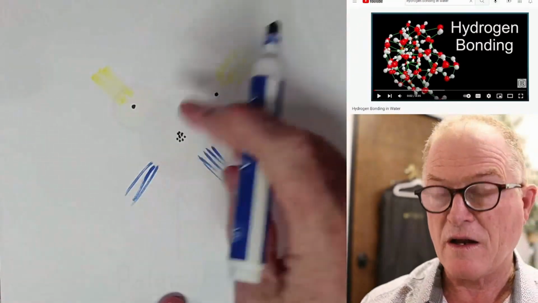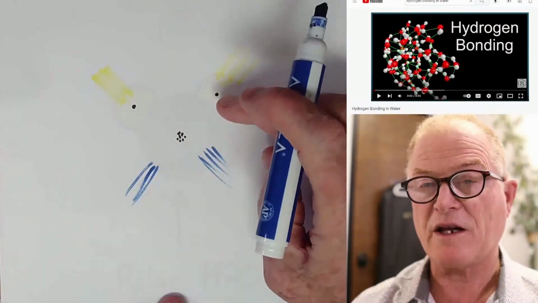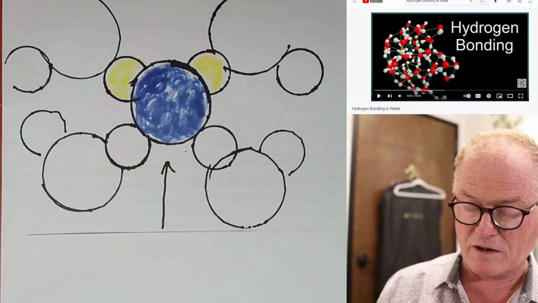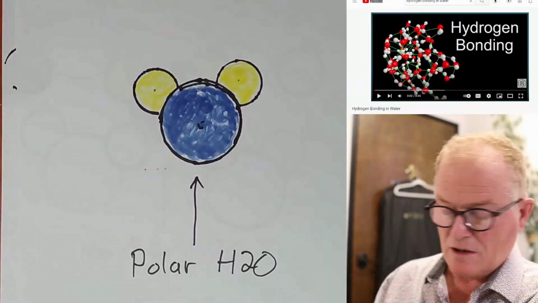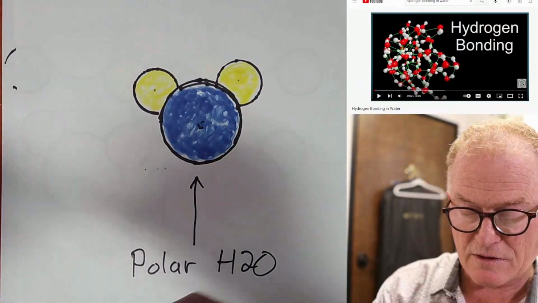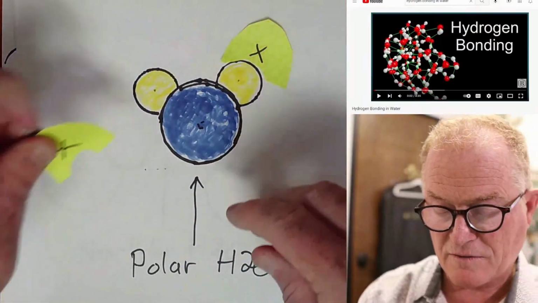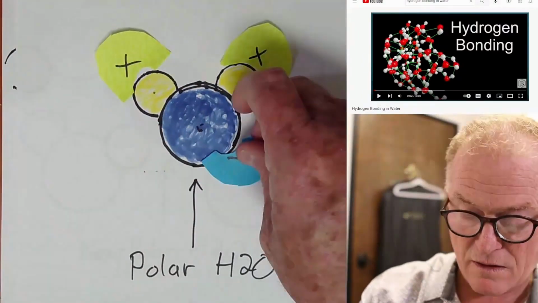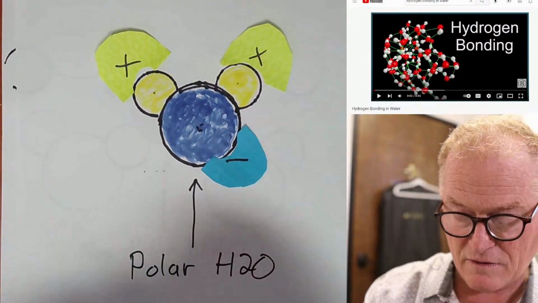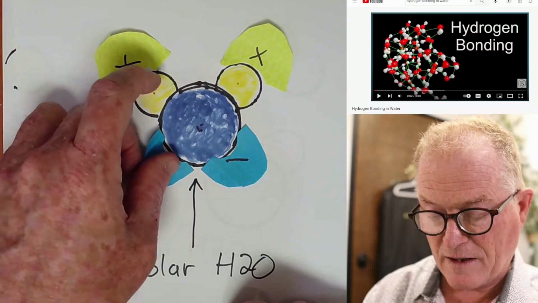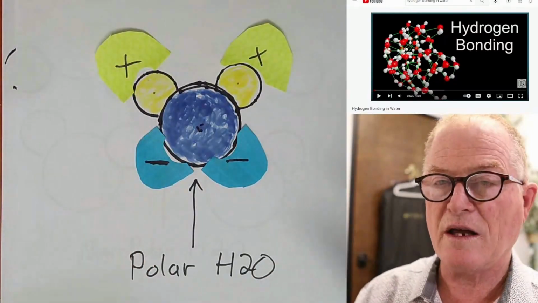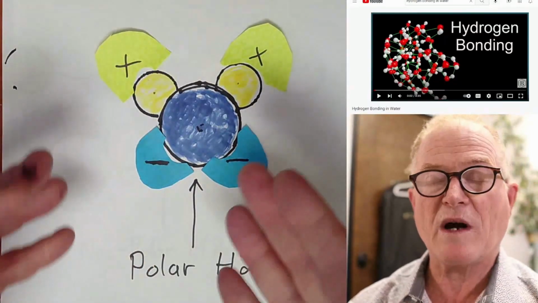This nucleus is pulling the singular electron from these hydrogen atoms down. So if we were to represent that, this is positive, that's negative, and that's another negative, and we can see why H2O is a polar molecule.